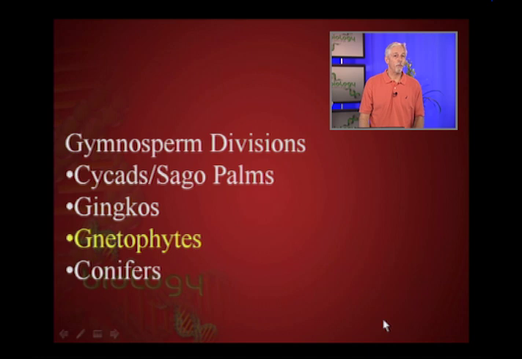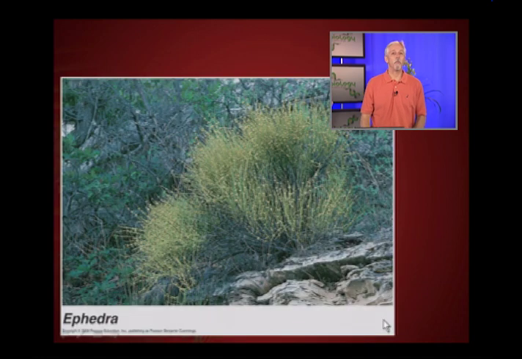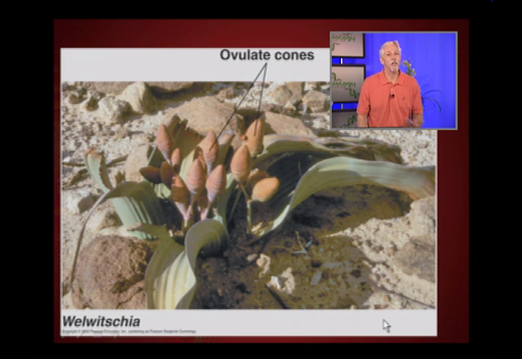The gnetophytes or Gnetophyta would be another group which are kind of unusual. We don't see a lot of them in the United States. In the United States, there's one called Ephedra, so that would be one that's common in this country. But they're a fairly bizarre group, but again, they tend to produce either naked seeds or seeds within cones.